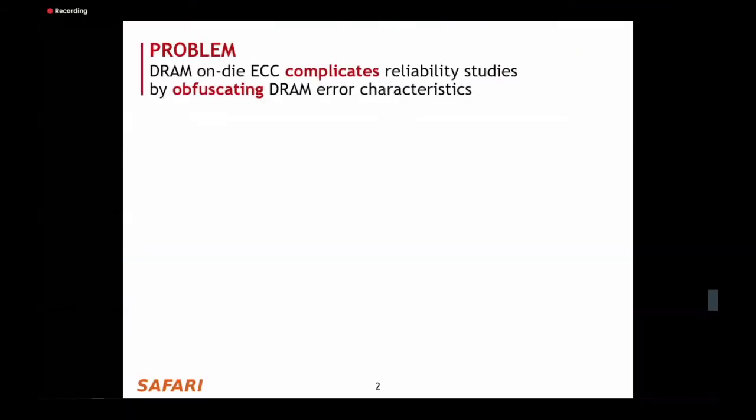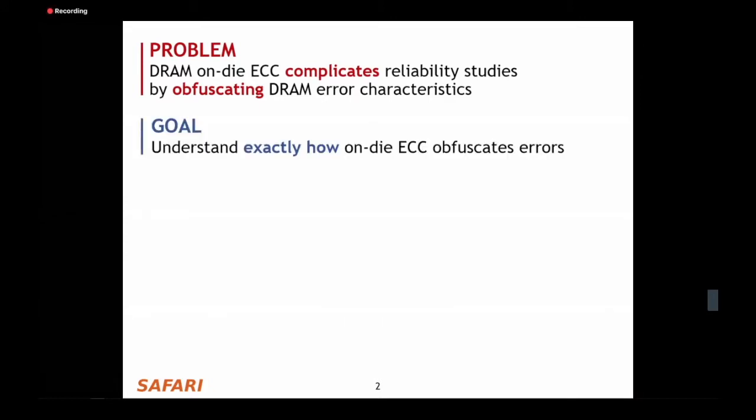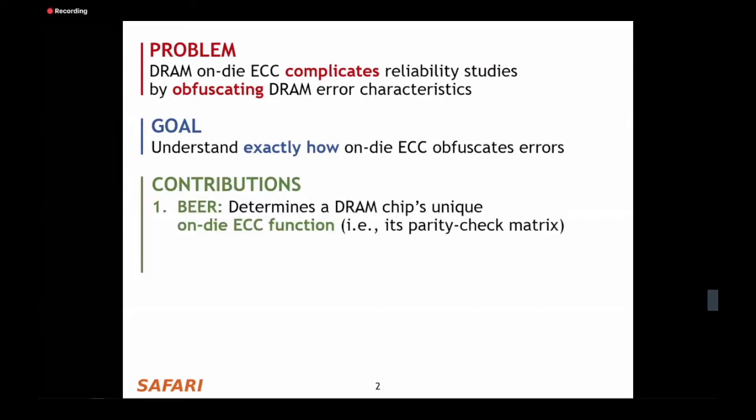So I'll start out with a high-level summary of our work. The problem that we tackle in this work is that DRAM on-die ECC complicates reliability studies by obfuscating DRAM error characteristics. And to overcome this problem, our goal in this work is to understand exactly how on-die ECC obfuscates errors. Now, to achieve this goal, we make two contributions.